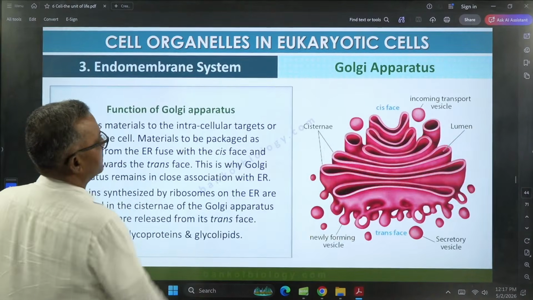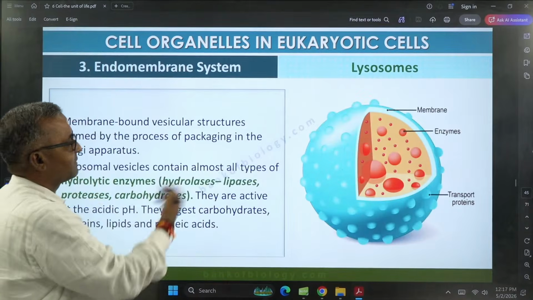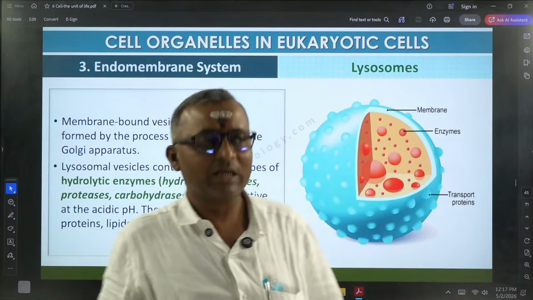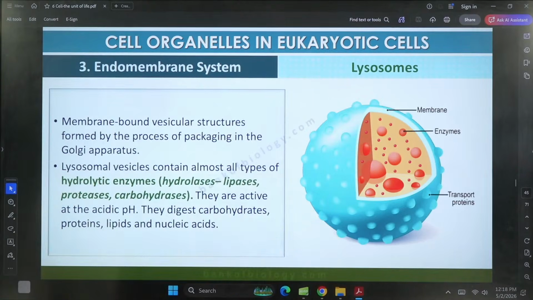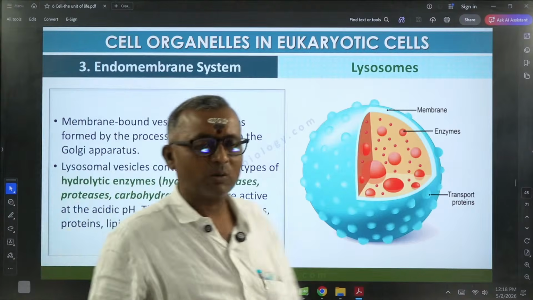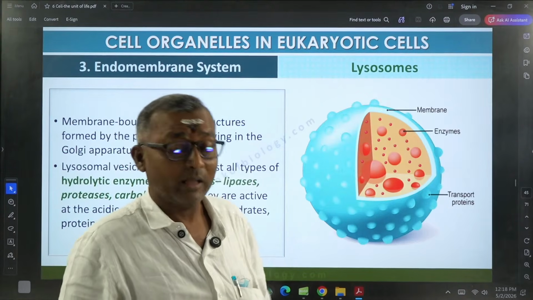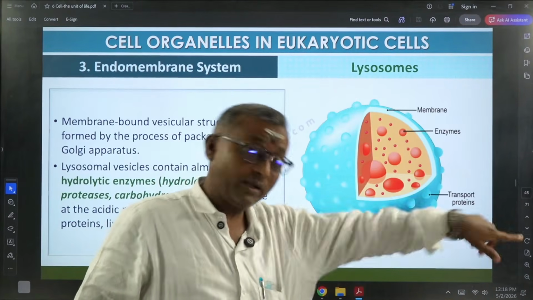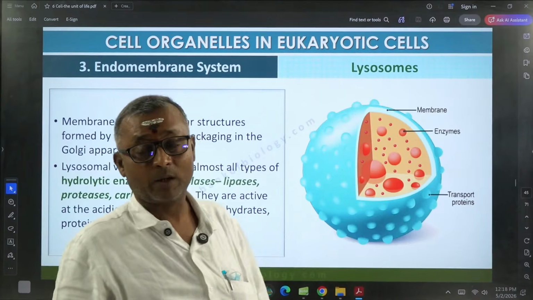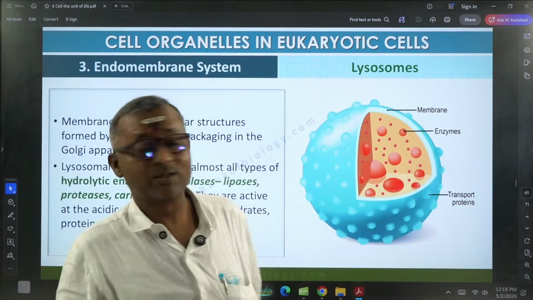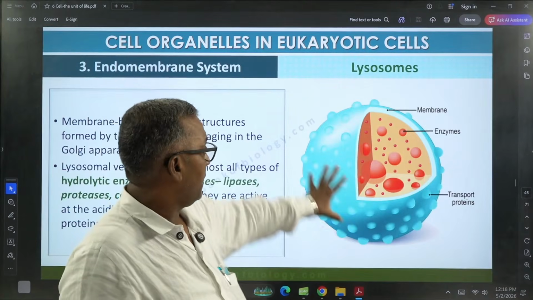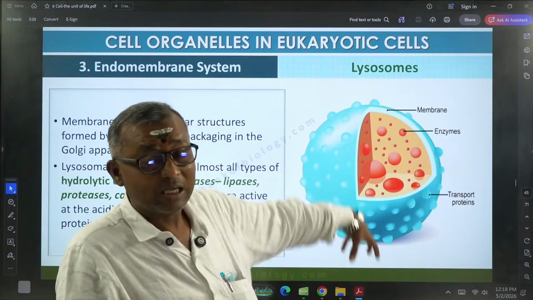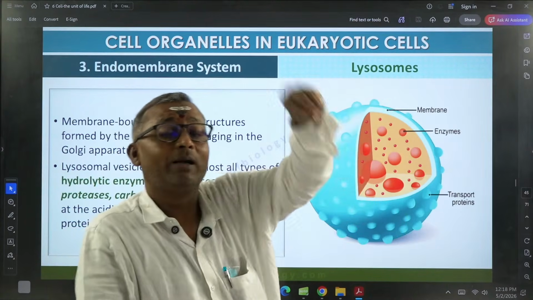Next, when it comes to lysosomes, lysosomes originate from the Golgi complex, I already told, and lysosomes contain various digesting enzymes, enzymes responsible for digesting lipids, proteins, carbohydrates, and nucleic acids. The enzyme which digests lipids is called lipase, for proteins, proteases, for carbohydrates, amylase, and for nucleic acids, nucleases. All these enzymes are present. Now these lysosomal enzymes are optimally active at acidic pH.